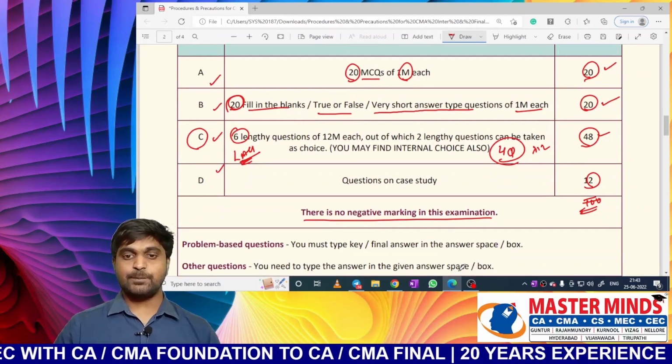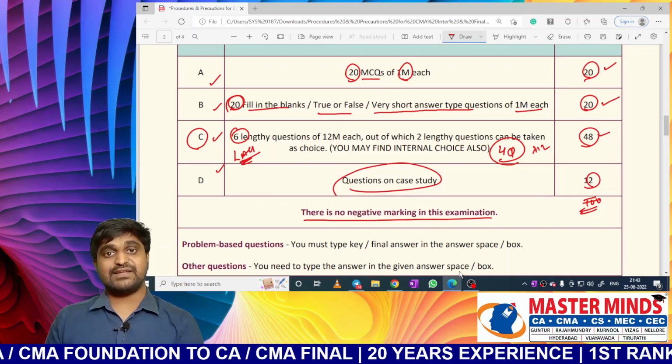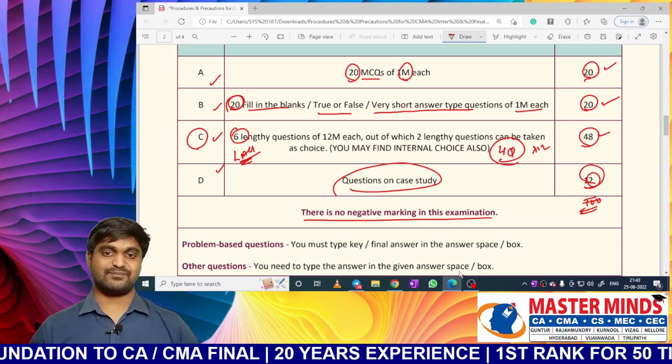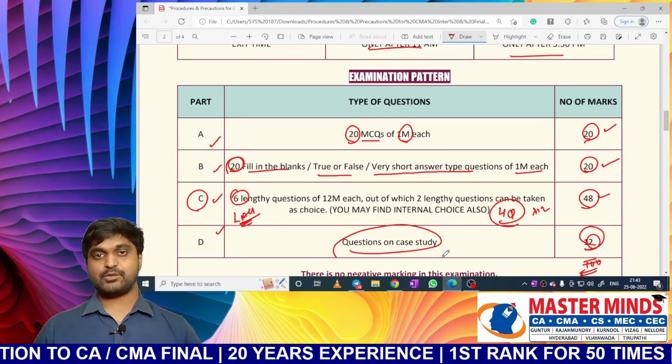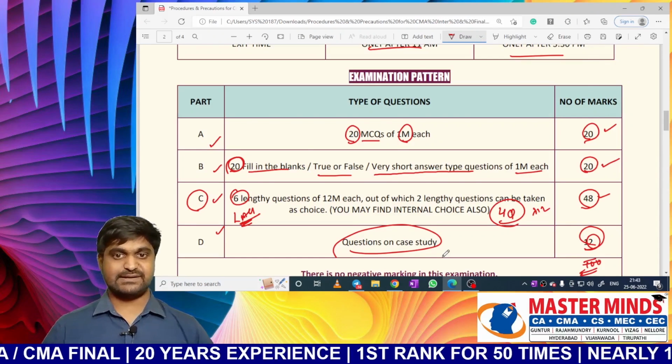Next one. Then what about Part D? Here a case will be provided to you. Based on that case, they will ask various questions for 12 marks. So you need to answer all such questions. So this is the exam pattern which is common for all types of papers and for both CMA inter as well as CMA final.